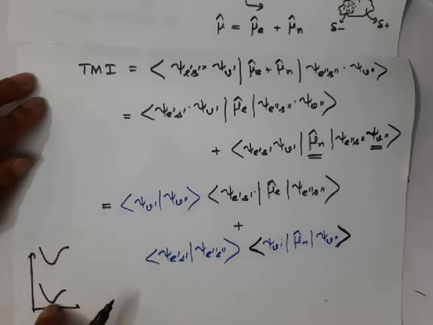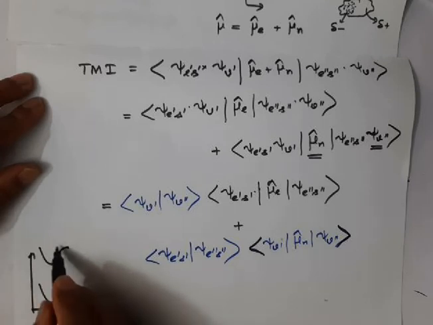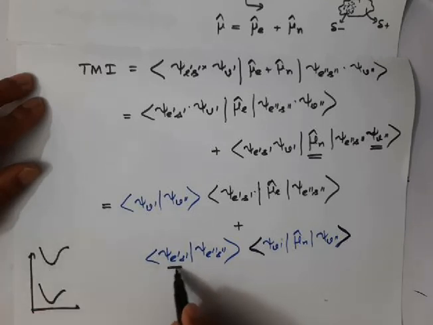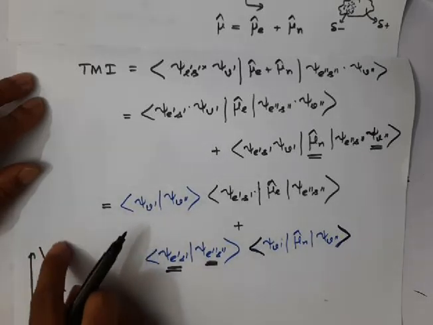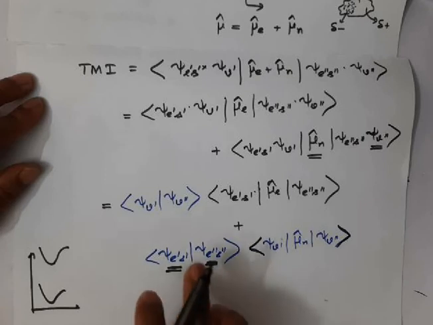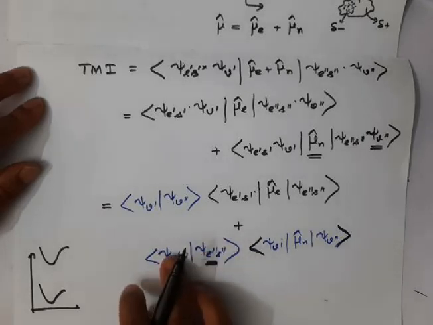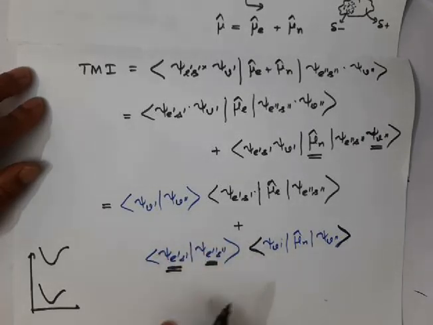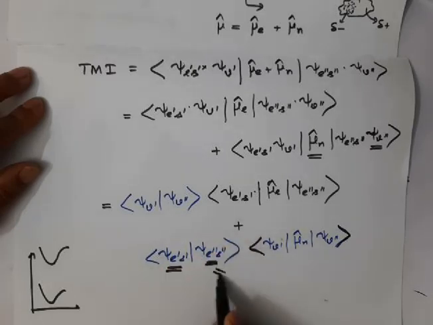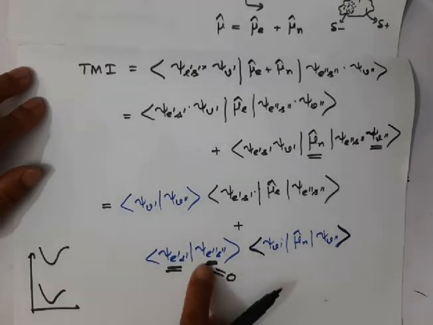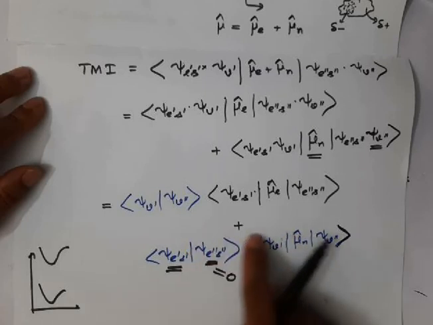So the wave function associated with the excited electronic state and the wave function associated with the ground electronic state, if they have different energy, then they must be orthogonal to each other. So these two electronic wave functions are orthogonal, therefore this becomes equal to 0. So this integral value becomes 0. If this is 0, you need not worry about this. So the entire thing becomes 0.